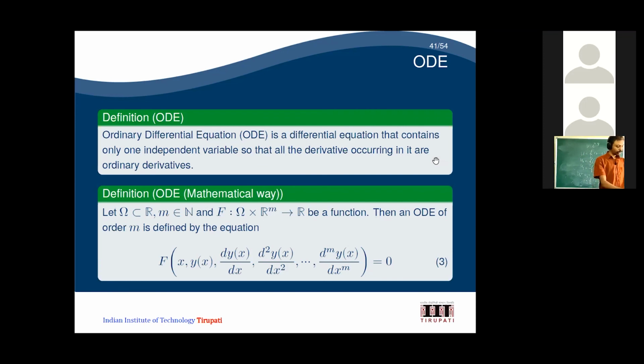Okay. So, this is the last 2 slides I just explained. So, you have a definition of ODE. Whatever I gave earlier was the simple thing. Now we are given the formal definition.